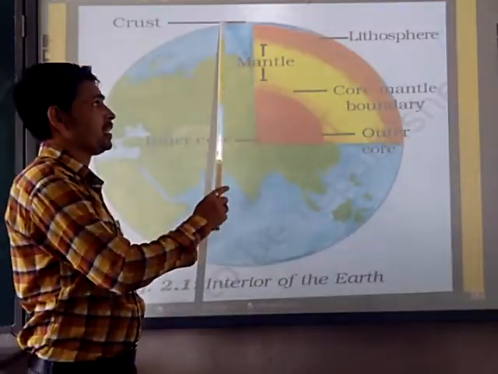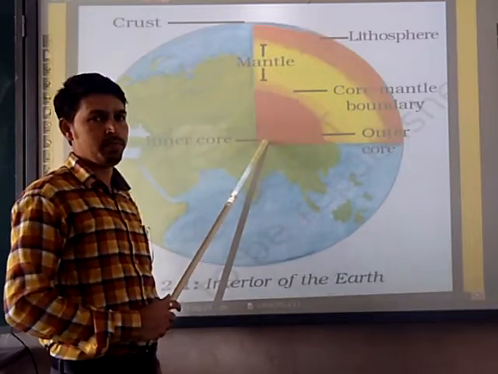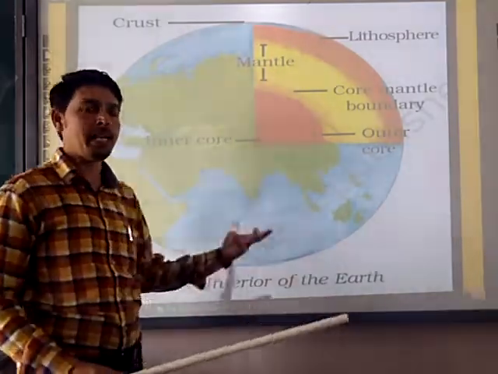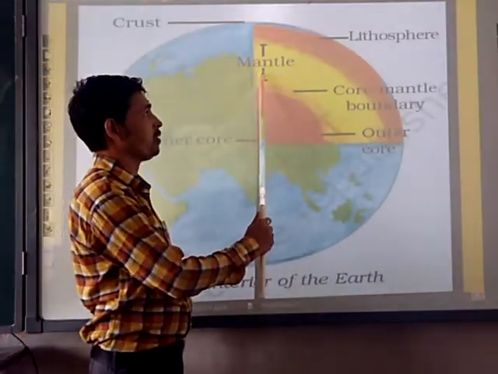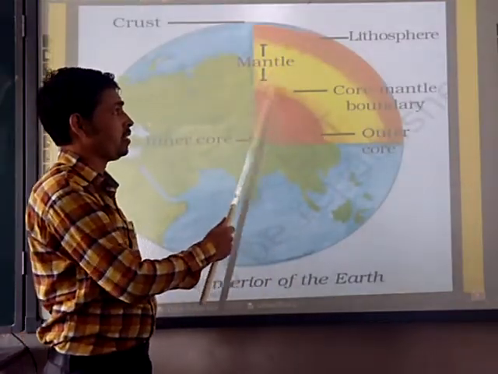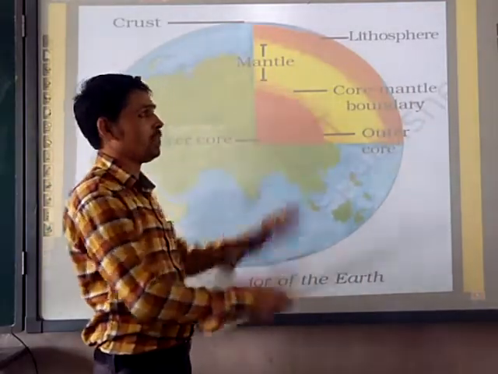The crust is here, the mantle is here and the core is here. We are dividing the core into outer core and inner core for our better understanding. Mantle is also there, upper mantle and so on, and the core-mantle boundary is where they are meeting.